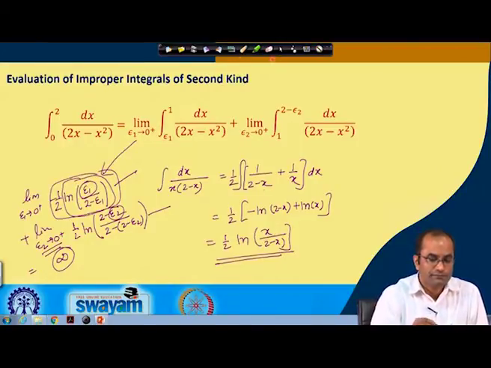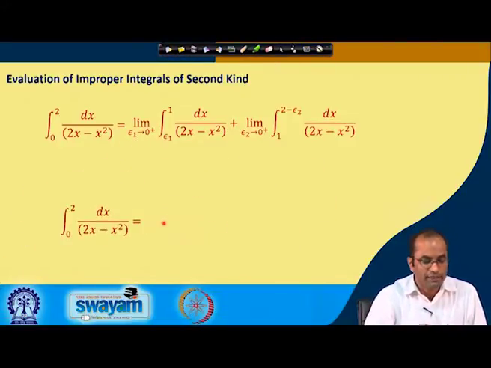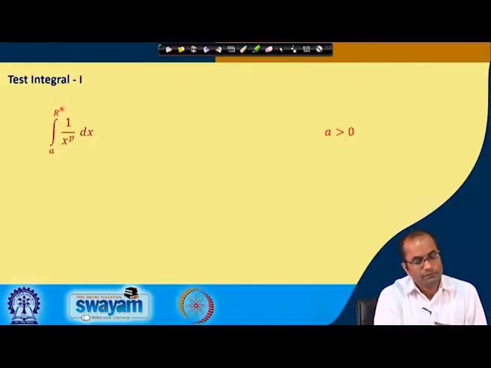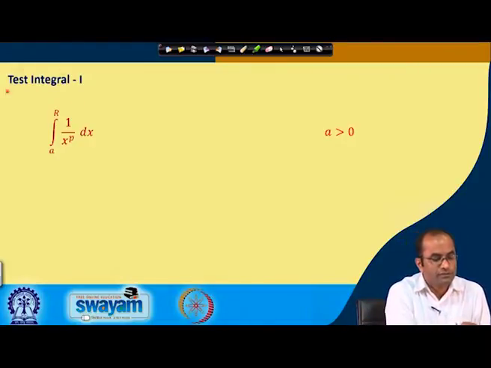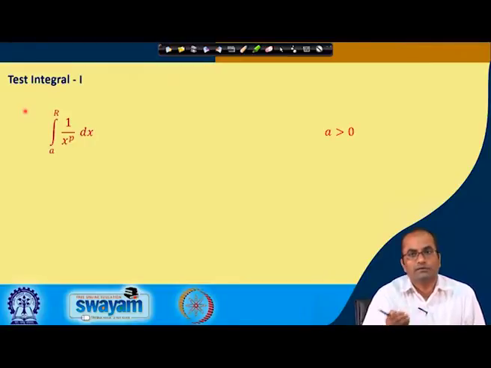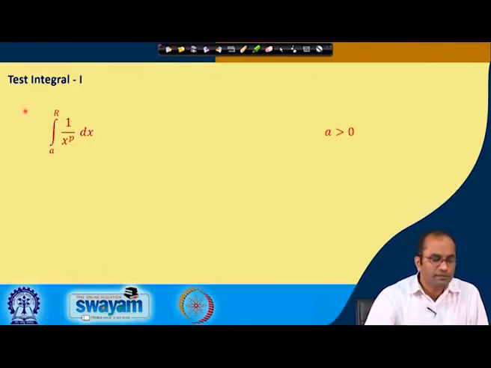So, in this case, this integral does not converge, because the value is going to infinity, and this integral diverges. So, we will also use this in further lectures about test integrals, because in the next lectures we will learn how to test whether an integral converges or diverges without evaluating it. So, there we will be using this test integral, which is called test integral 1.